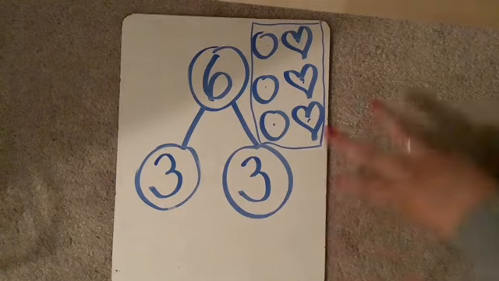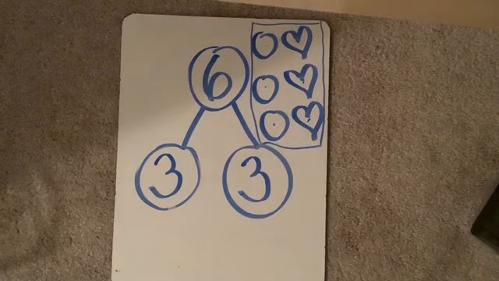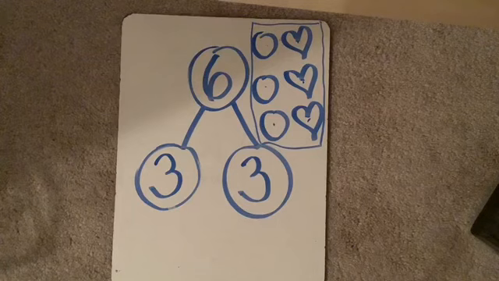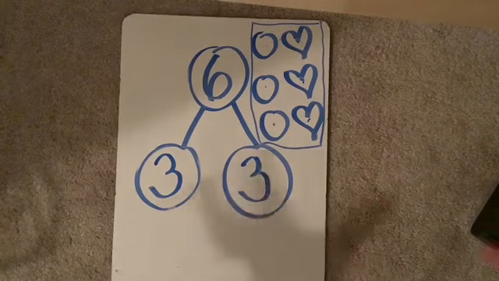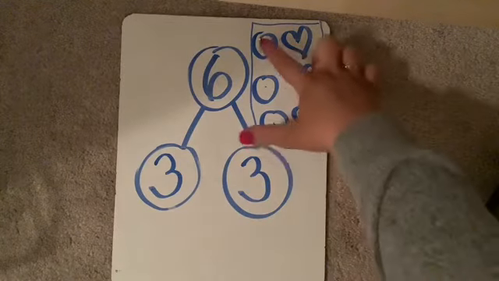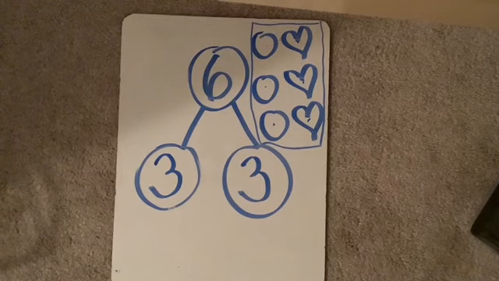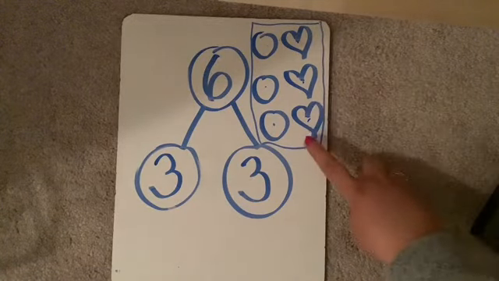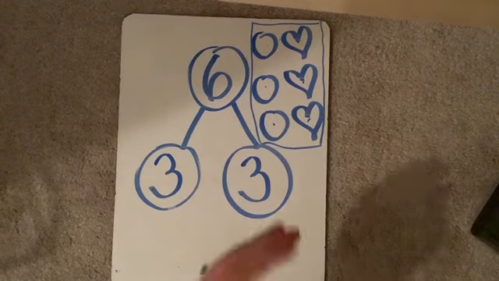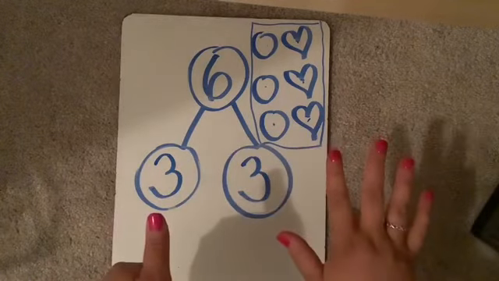My story was, remember, I had 3 magnets on my fridge that were hearts, 3 magnets on my fridge that were circles. If we think about these magnets when they came together, we're going to be putting them together in a composition story. So Frankie went to the Adirondacks and he brought home the 3 circle magnets. And I went to the store and brought home the 3 heart magnets. So we had 3 circle magnets, 3 heart magnets. When we put them together, we had 6 altogether.